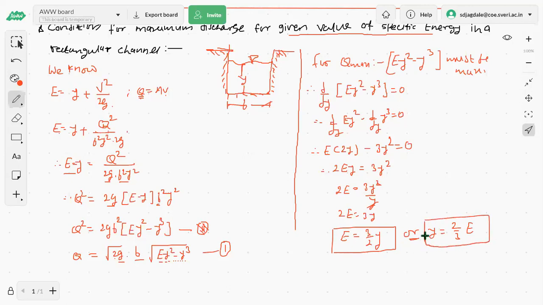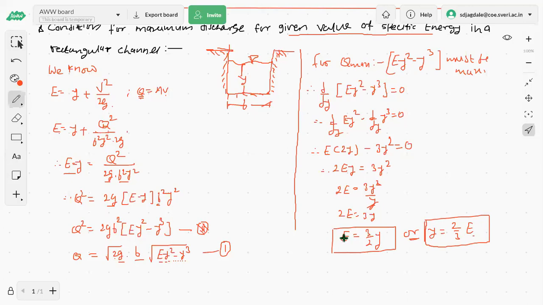For that particular value of specific energy E, the discharge will be maximum. It means that for the given value of the specific energy, the discharge passing through that channel section will be maximum if the flow depth is 2/3 of the specific energy.